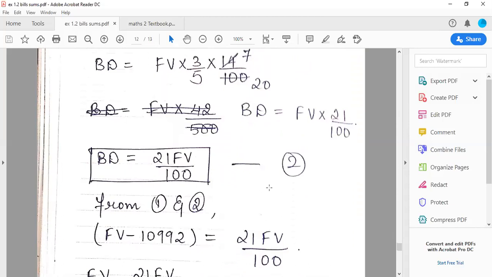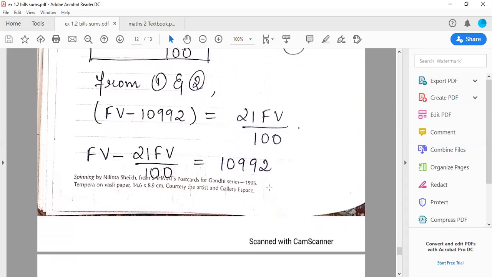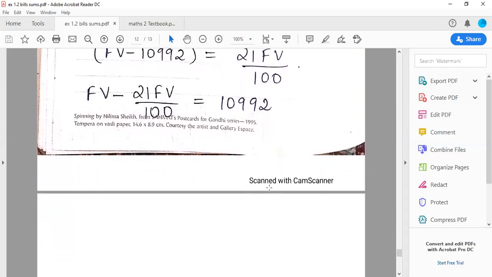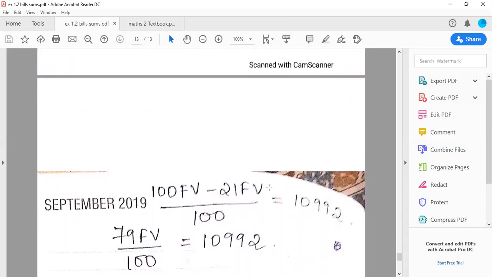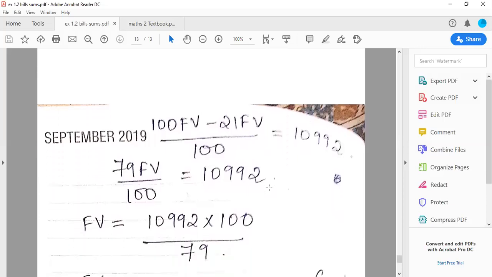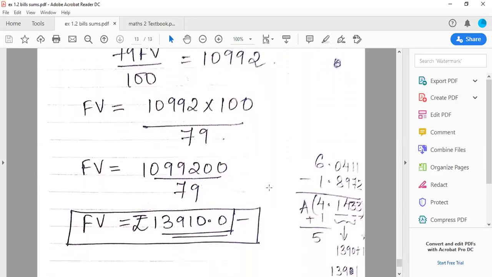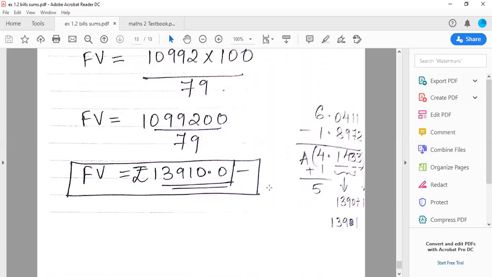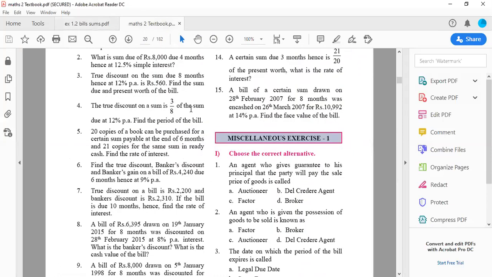So class, with this we finish off with exercise 1.2 and the lesson of commission as well. Now tomorrow I'll be sending some sums of miscellaneous which are a little difficult. So I won't be solving all the sums of miscellaneous. The sums which are similar, I want you all to practice on your own. And if any doubt, please let me know, WhatsApp me, so that I can come to know how many students are really practicing and are sincere with their homework and practice part. Okay. So tomorrow I'll be sharing some of the miscellaneous sums. And with that, we'll be finishing off with 2 lessons of maths 2, that is lesson number 1 and lesson number 5.